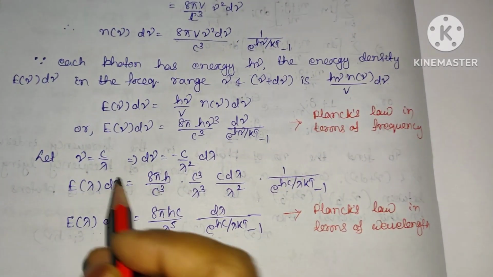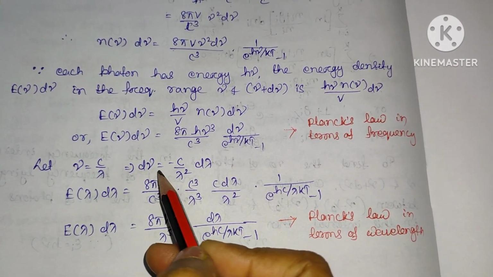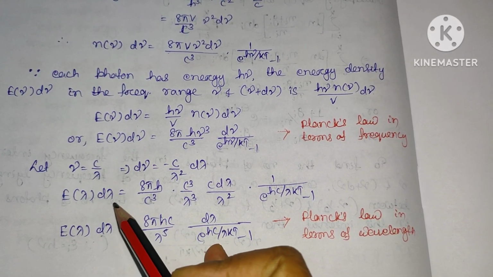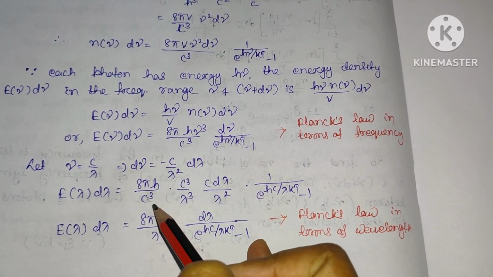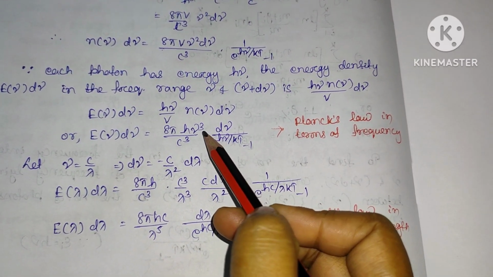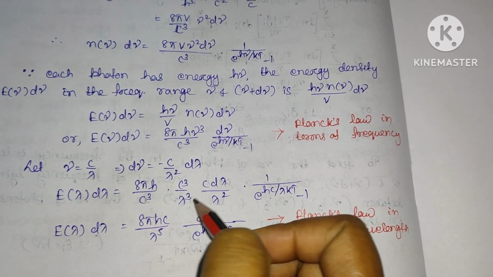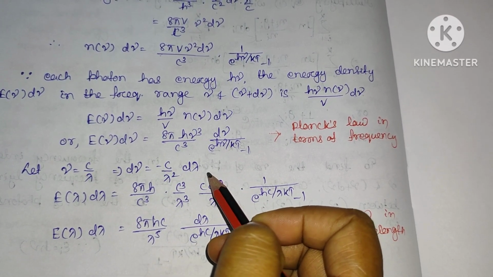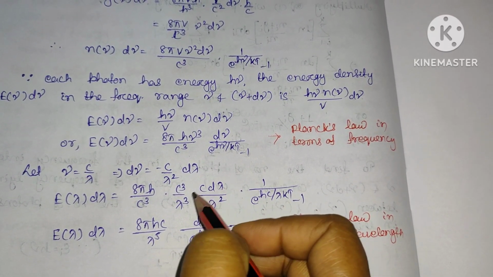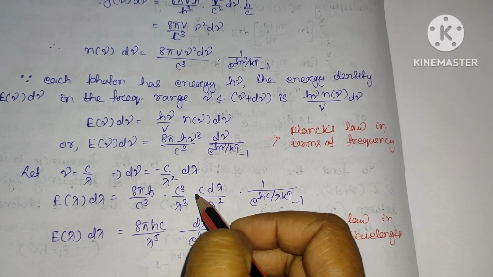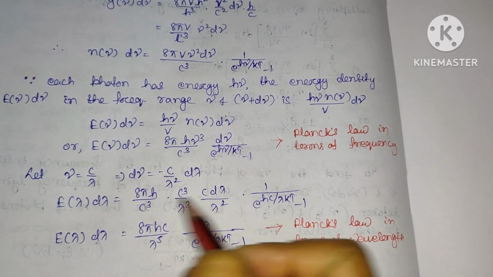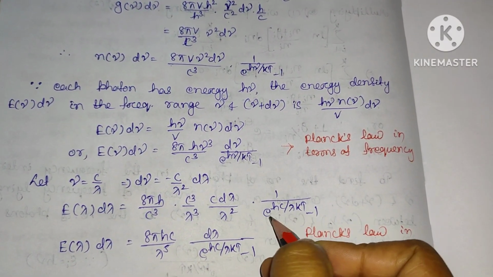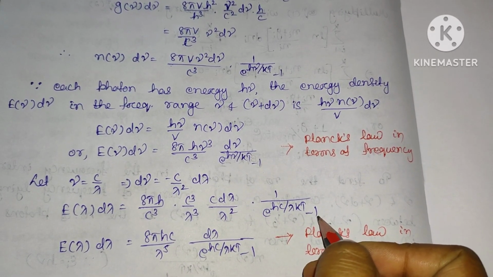Again, if I replace nu as c by lambda, then d nu will be minus c by lambda square d lambda. Clear? So E of lambda d lambda will be equal to 8 pi h by c cube into, in place of nu cube we can write c cube by lambda cube, again in place of d nu we can write minus c by lambda square into d lambda, and in place of exponential h nu by kT we can write exponential hc by lambda kT minus 1.